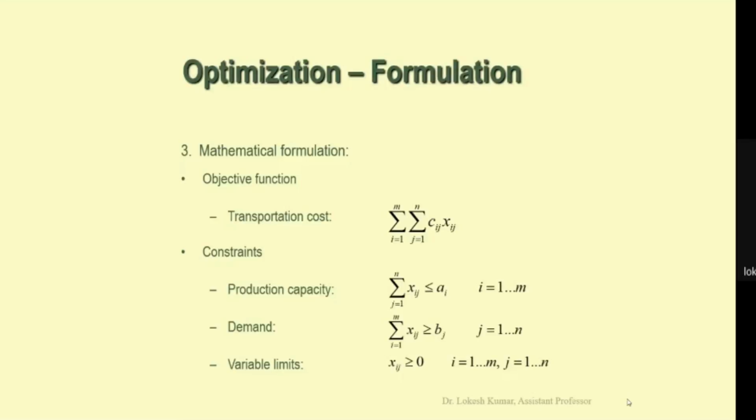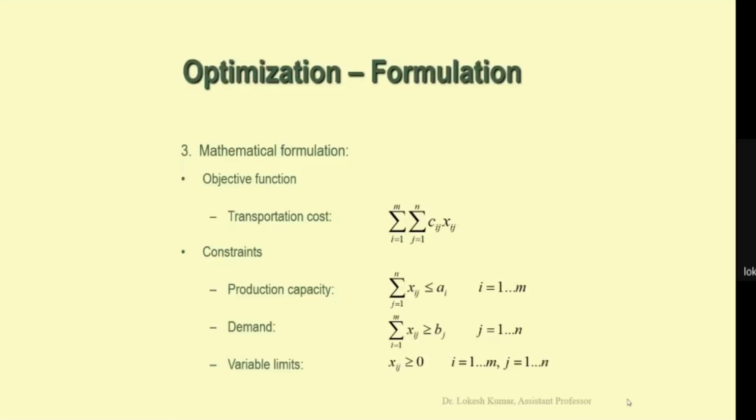Now the third is the non-negativity constraint. xij should be greater than or equal to 0. Obviously, if some product is transported from factory i to customer j, it is a positive quantity, or if there is no transportation, it is a zero quantity. So this variable can take either the value zero or some positive value. It cannot take a negative value. So we have put this constraint also.